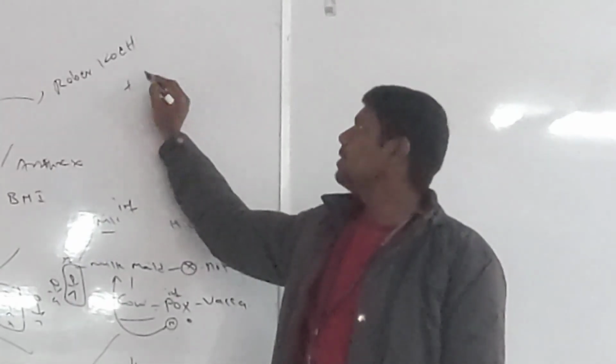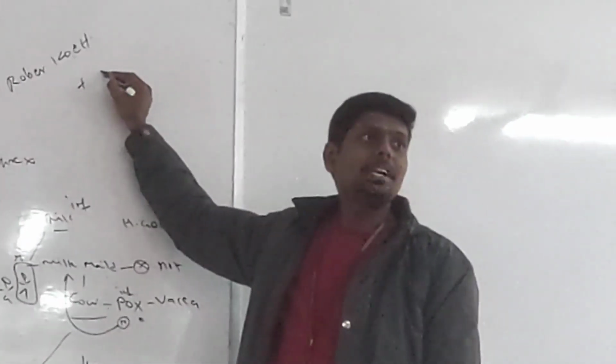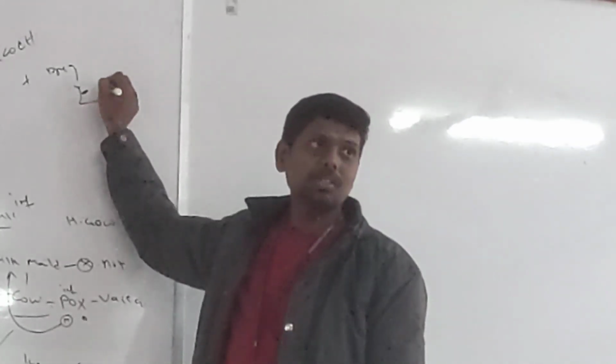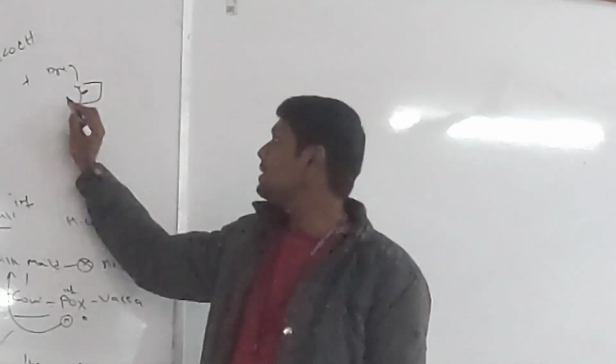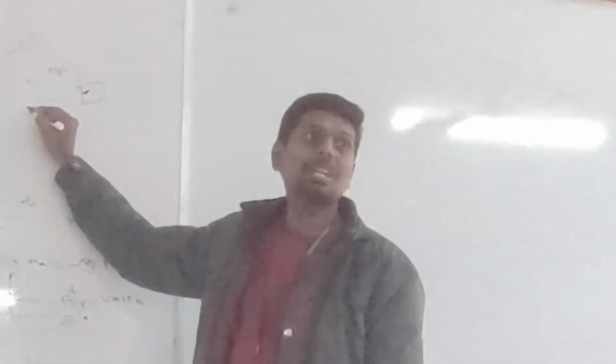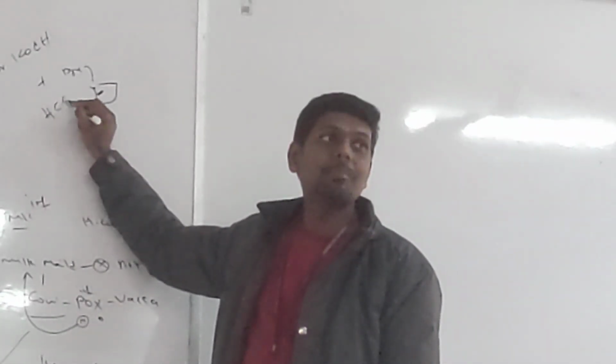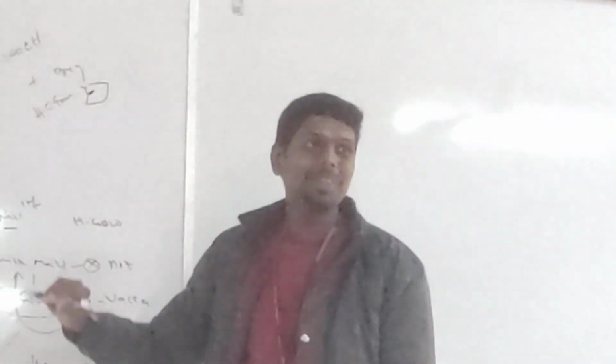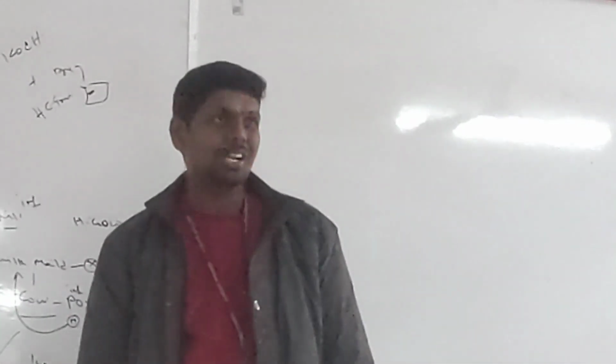Robert Koch did some of the important things. He worked with a scientist. That scientist made a dye. That dye can visualize microbes under microscope. Okay? That scientist name I will tell you. Hans Christian Gram. Okay, Hans Christian Gram. He has a friend called Hans Christian Gram.